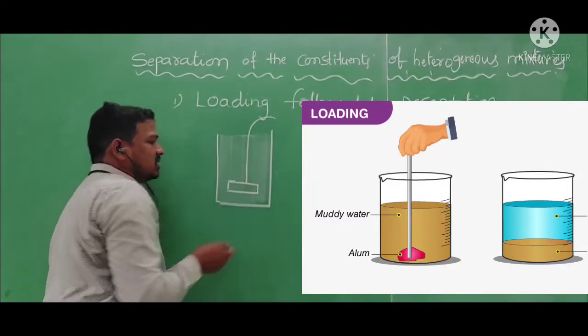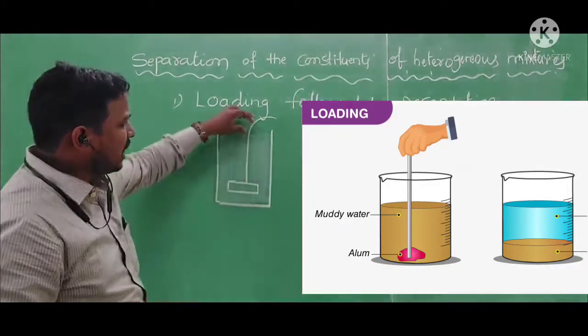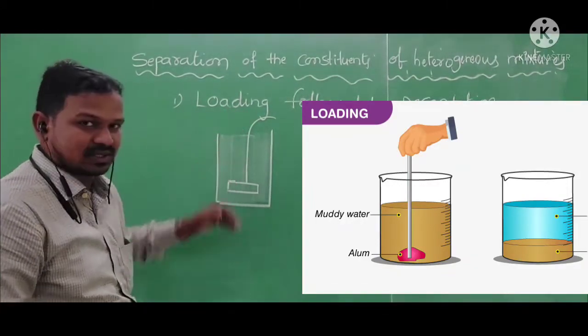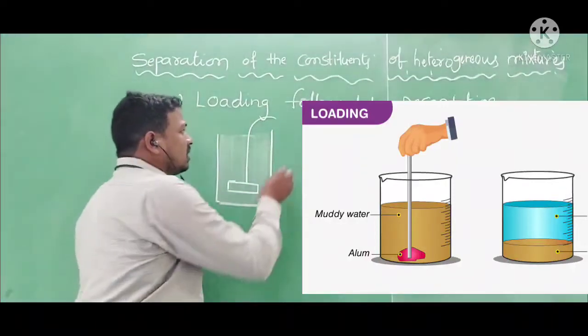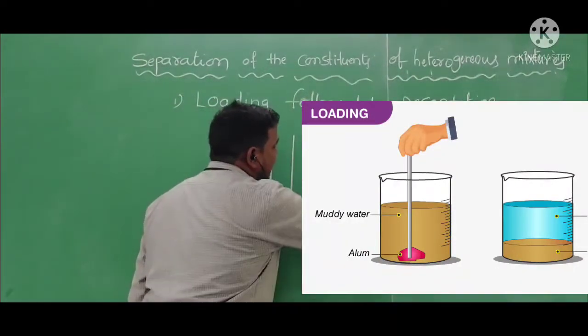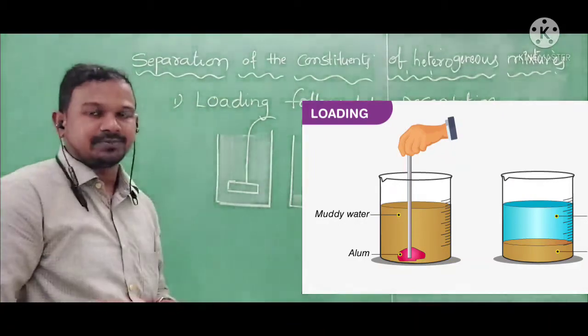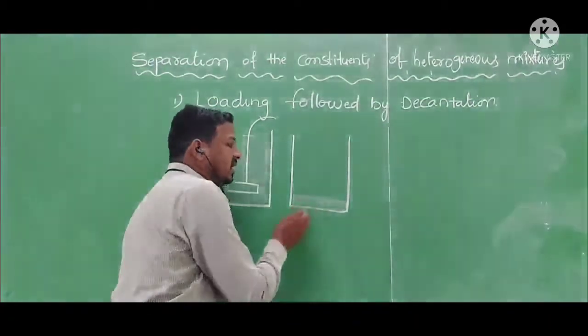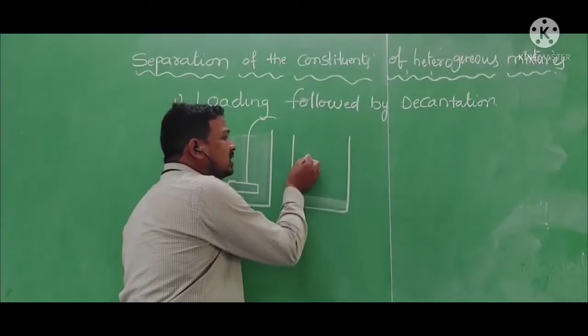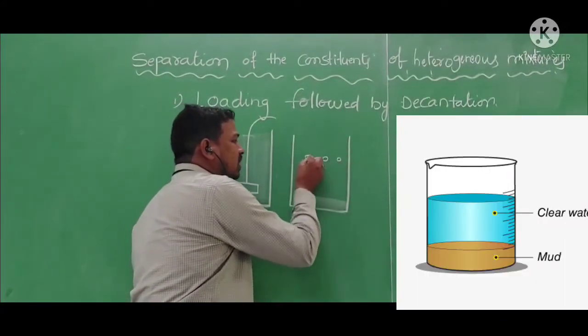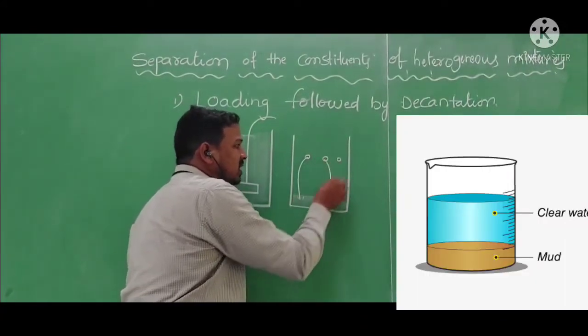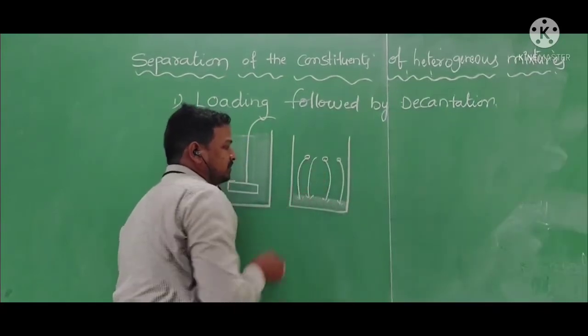I will keep this alum inside the liquid with the help of a thread for a few hours. After some time, what will happen? This alum will settle at the bottom. It will form like a precipitate, and it has the characteristic of entangling the impurities from the water, which means it attracts the impurities from the water.